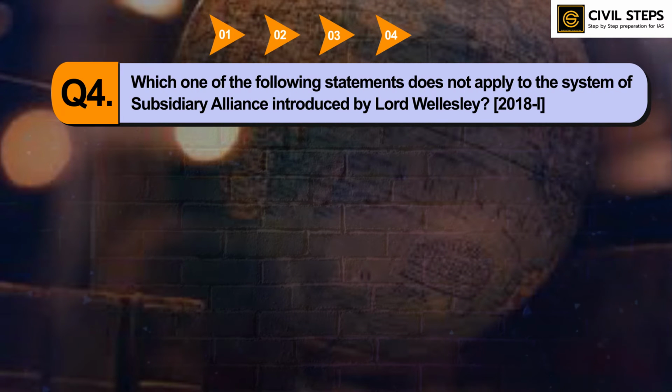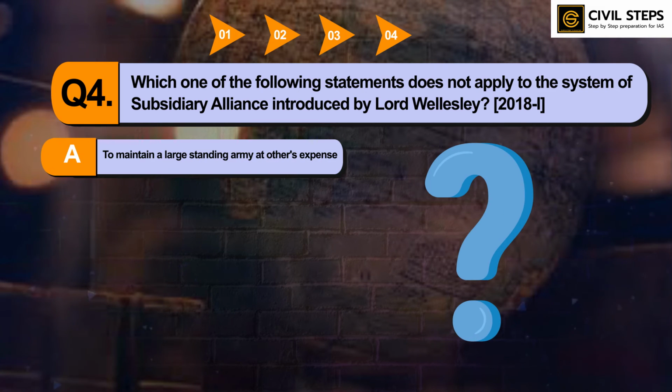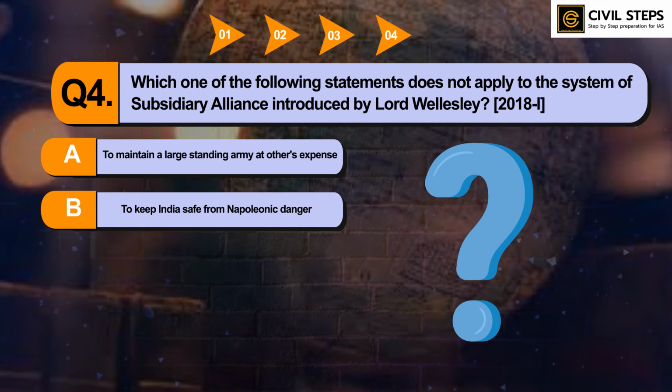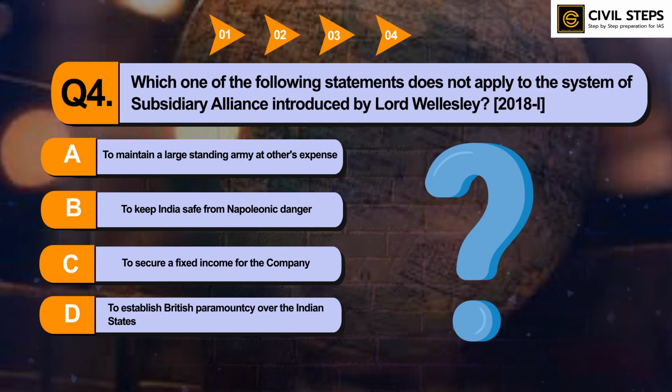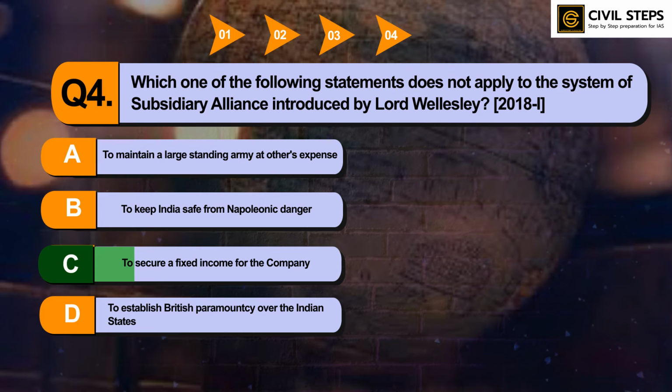Which one of the following statements does not apply to the system of subsidiary alliance introduced by Lord Wellesley? Option A, to maintain a large standing army at others' expense. Option B, to keep India safe from Napoleonic danger. Option number C, to secure a fixed income for the company. Option D, to establish British paramountcy over the Indian states. So you can pause this video and write your answer in the comment section below. So the answer of this question is option number C, to secure a fixed income for the company.